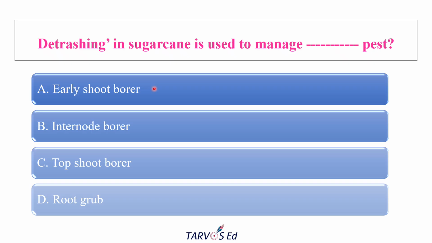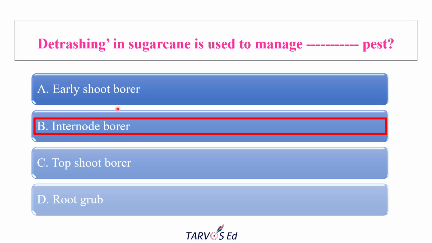The options are early shoot borer, scientific name Chilo infuscatellus; internode borer, Chilo sacchariphagus indicus; top shoot borer, Scirpophaga nivella; and root grub, Holotrichia serrata. So the answer is internode borer. Detrashing is an important practice mainly to manage the pest internode borer.